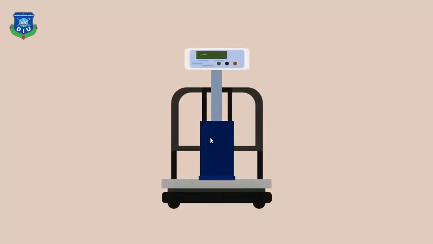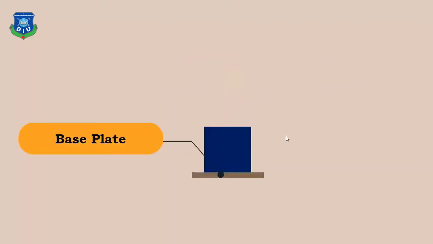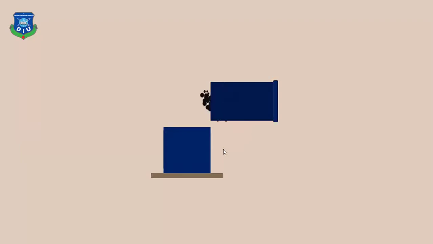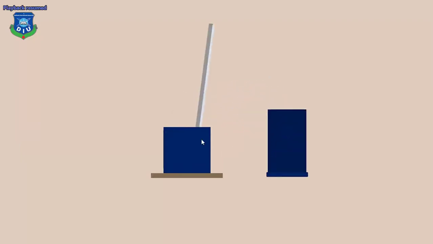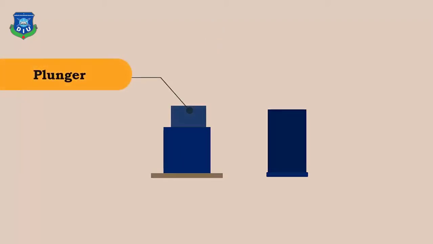Then we will take the weight of the material and let's consider this as W1. Now this is the base plate. We will keep the aggregate in it, and the aggregate is filled in 3 layers, and each layer we will provide 25 blows. Then we will keep a plunger on it. Then the whole material will be placed in the testing machine.